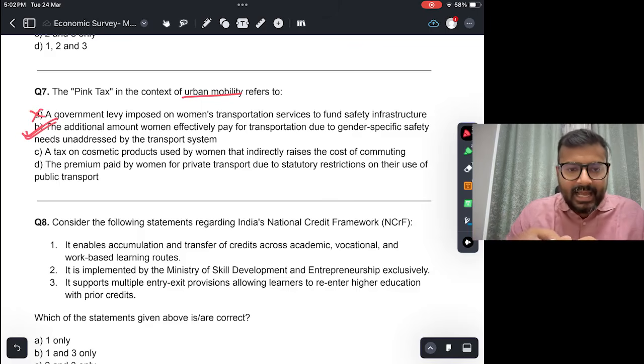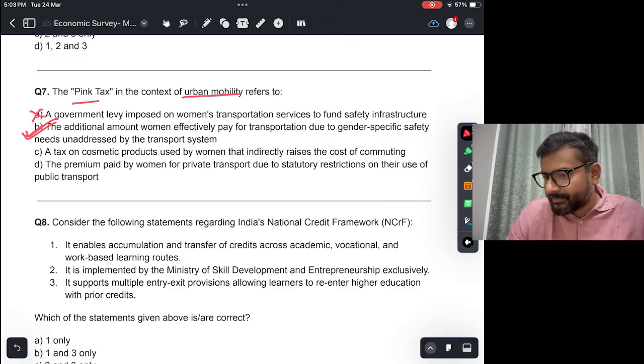Okay, and in general the pink tax is used for anything, any services or any product where women have to pay a higher amount, and that you will notice in a lot of goods and services, right? Even in some simple products like a shaving razor, right? The razor is used by both men and women, but you generally notice that the razor of women is priced higher than the razor for men, even though the quality of both is absolutely the same. Similarly, for other products also you can notice this. So that is pink tax. All right.